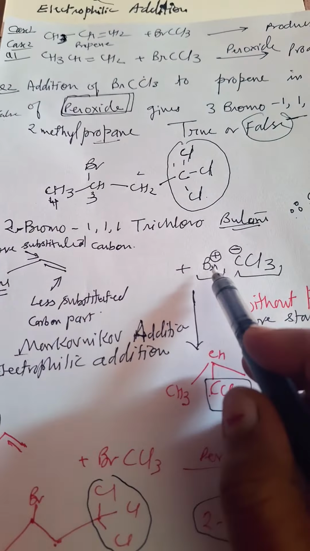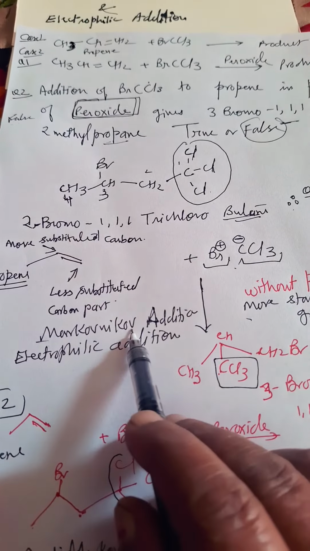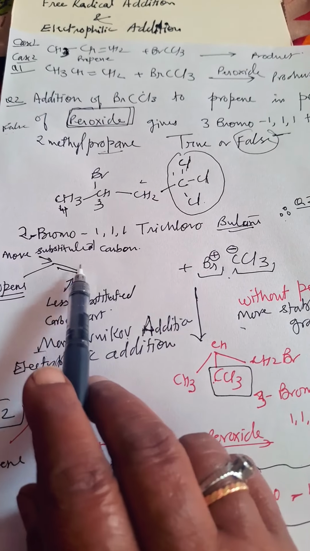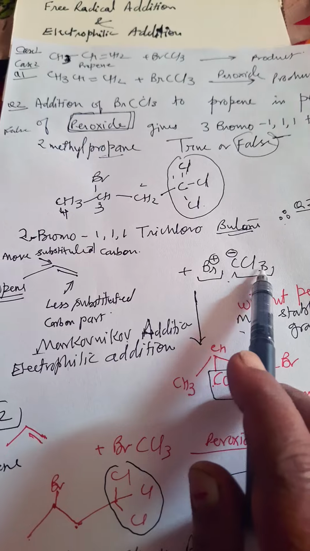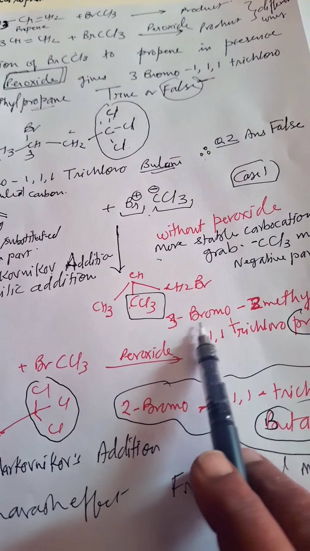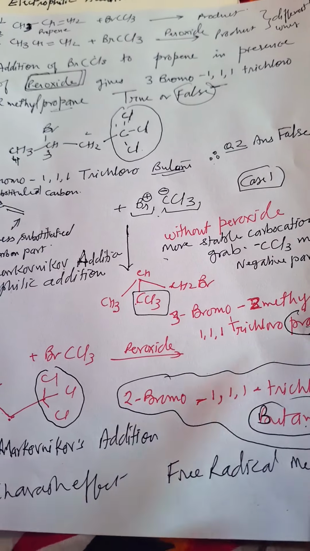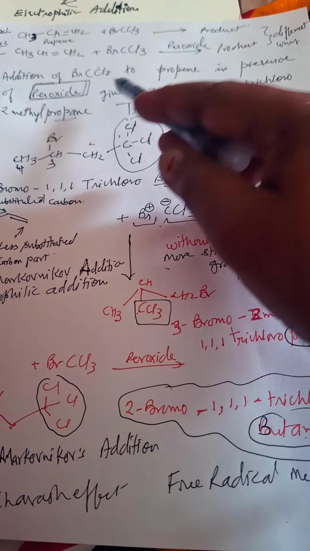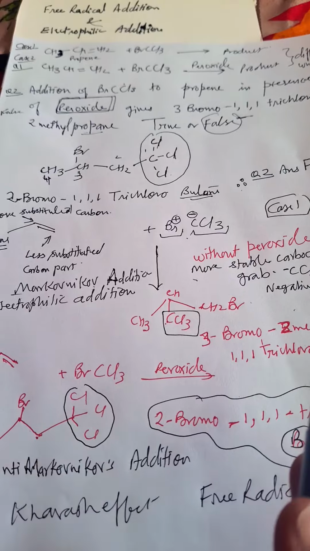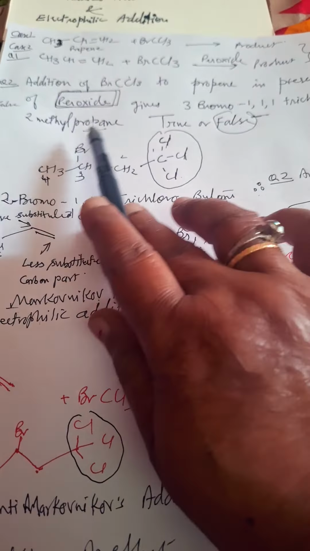So in BrCCl3, Br carries a positive charge and CCl3 carries a negative charge. This addition will follow Markovnikov addition. In this case, Br will go to the less substituted carbon and the CCl3 negative part will go to the more substituted carbon. In this way we will get this product, 3-bromo 2-methyl 1,1,1 trichloropropane. Okay, the product which is given is wrong because they are saying peroxide. Without peroxide it is okay, but with peroxide a different product will be obtained, not this. Without peroxide this will be obtained, so this is not the case, right?